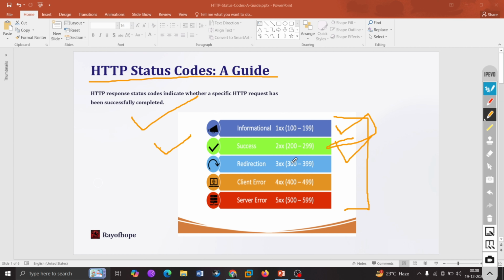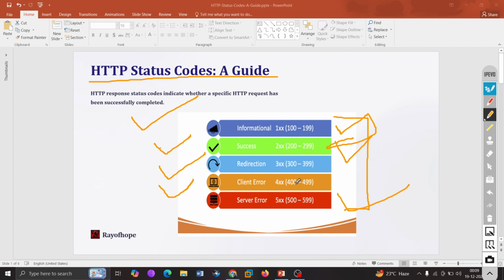If you receive anything between 300 to 399, that would be a redirection. However, if you receive something between 400 to 499, that would be a client side error. But if you receive something between 500 to 599, that would be a server side error.